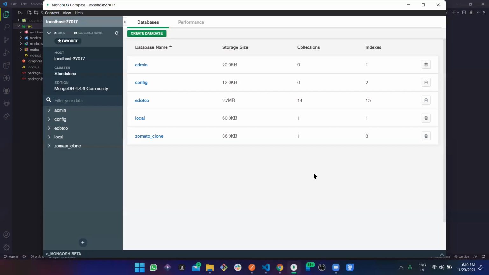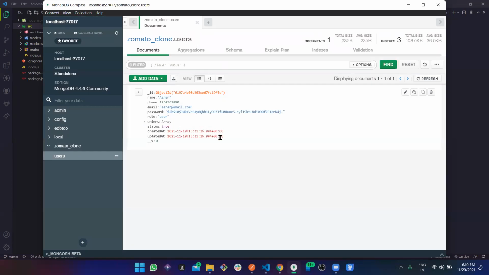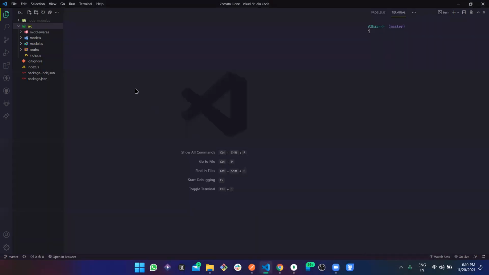Okay, let me share my screen and let's jump to the code. Okay, so Zomato clone. We had only this one collection where we had only this one user. Now, as I told, we need a sort of validation, right? Suppose right now, from Postman we are sending certain data, right?